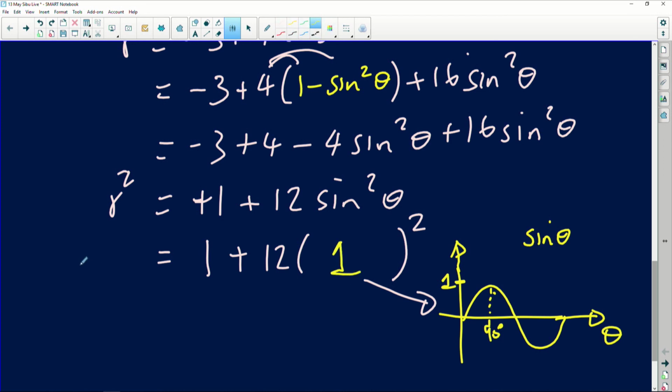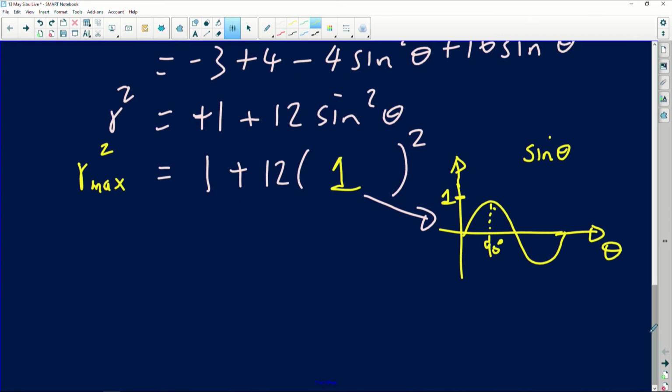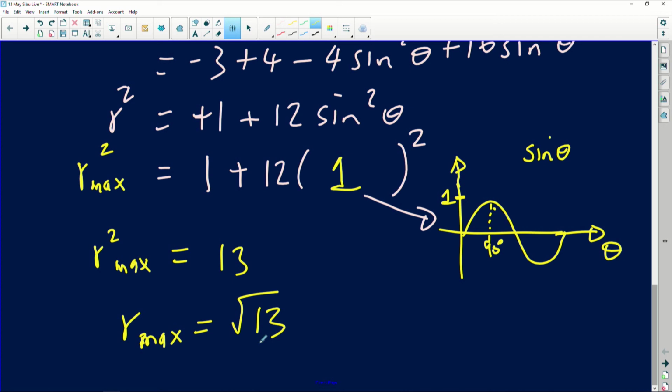And look at me changing my r again. I'm going to say r squared max, the highest possible. When theta is anything else, our radius is going to be smaller than what we are going to get now by using a 1. So I'm going to simplify this and say, okay, fine. It's going to be 12 times 1 squared. 1 squared is 1, 12 times 1 is 12, plus 1. So r max squared is 13. So the highest radius you can get here is basically the square root of 13 when you put the square root on both sides.